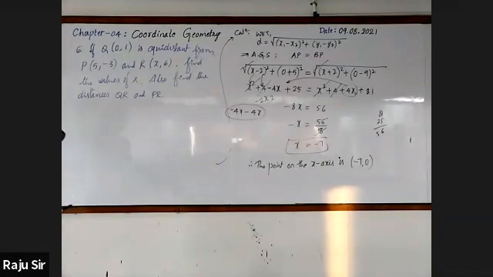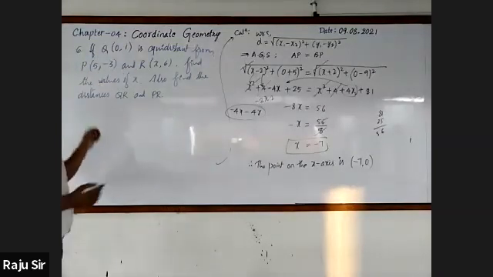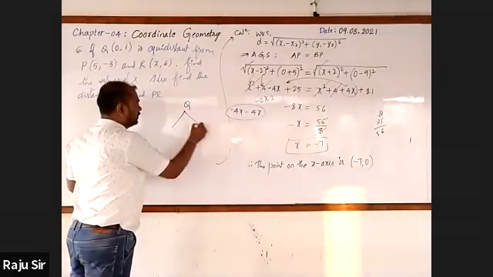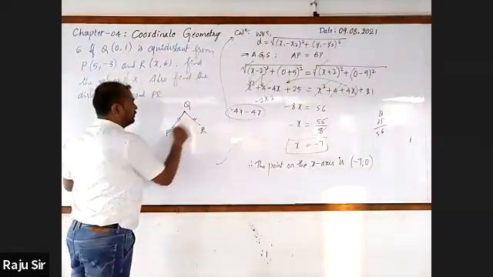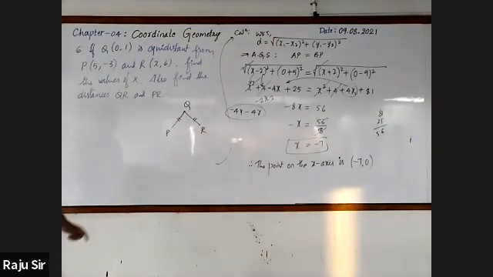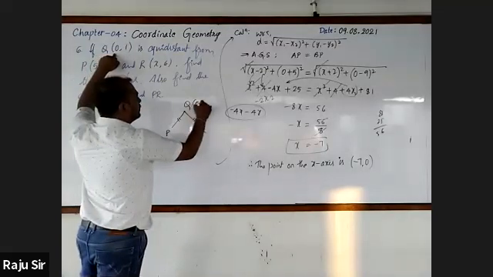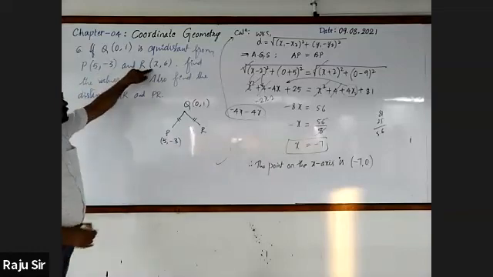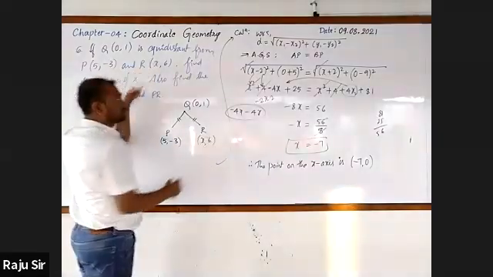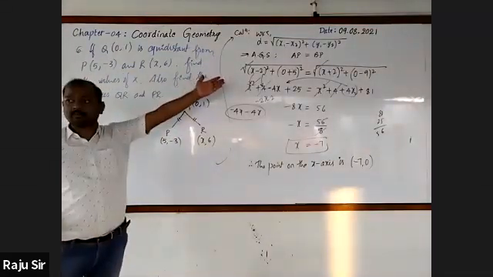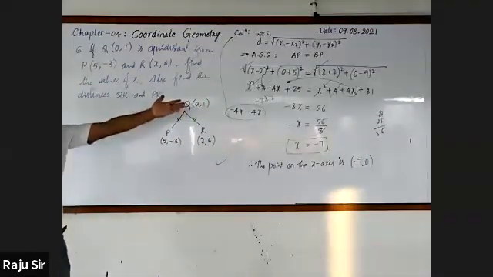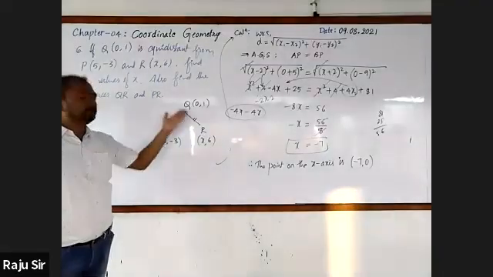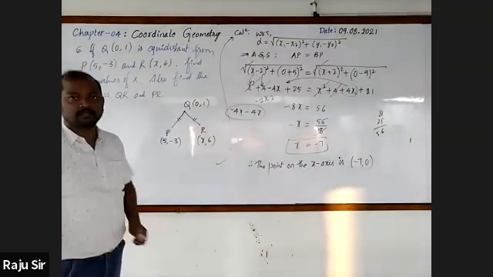Just 1 minute. I'll give you the hint. See, this is the point Q, which is equidistant from P and R. This can be written as: here point Q, and this is P, this is R. PQ equal to QR, where Q is 0 comma 1 and P is 5 comma minus 3. R is x comma 6. Can we go for using this relationship? Use AP is equal to BP. Yes, sir. AP equal to BP. But here only QP is equal to QR. Yes, right.